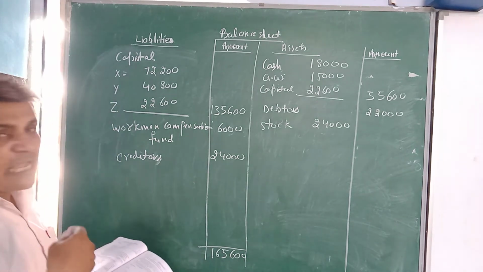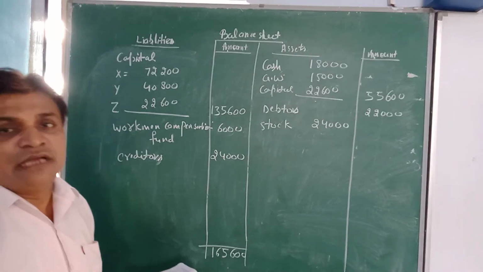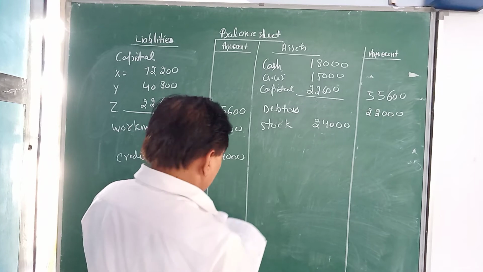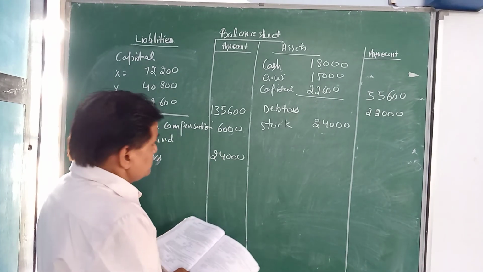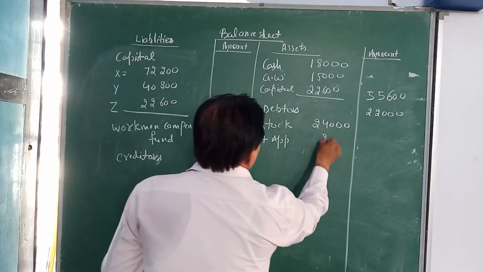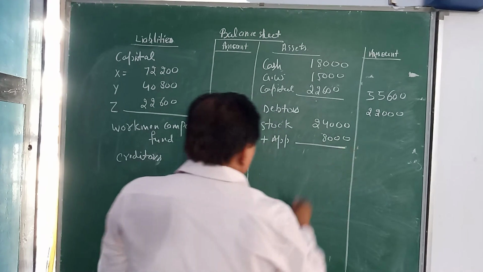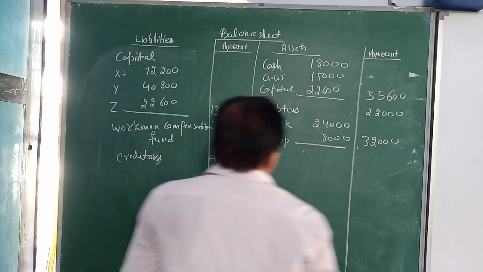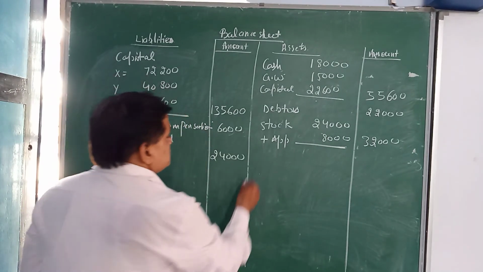It means stock appreciated by the amount of 8,000. Plus appreciation 8,000, the total will be 32,000.